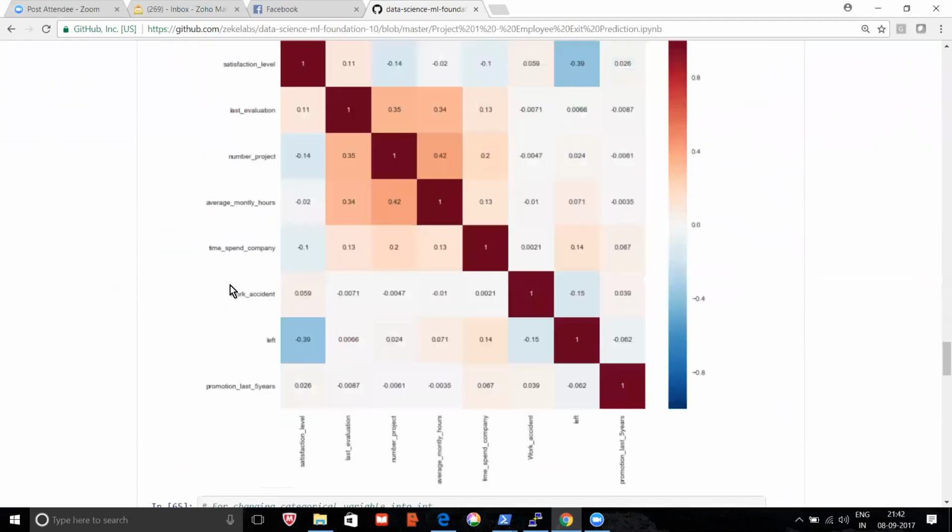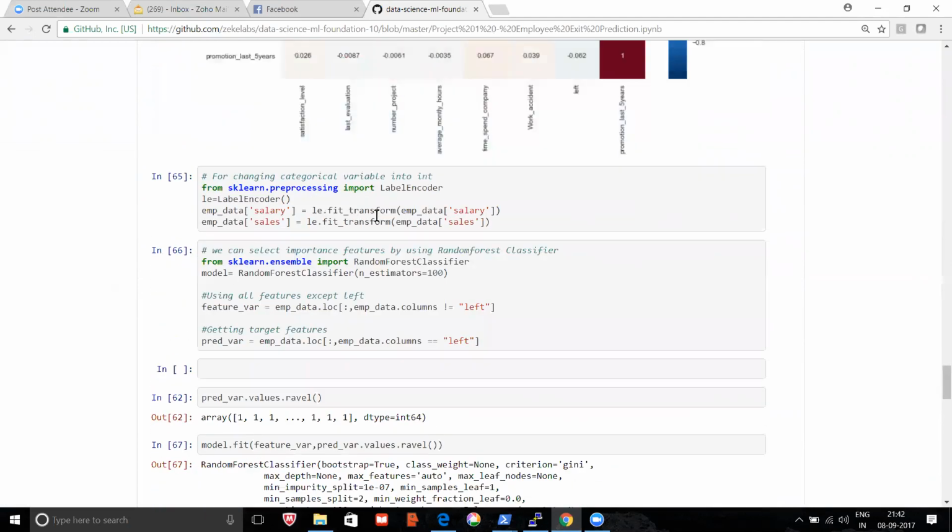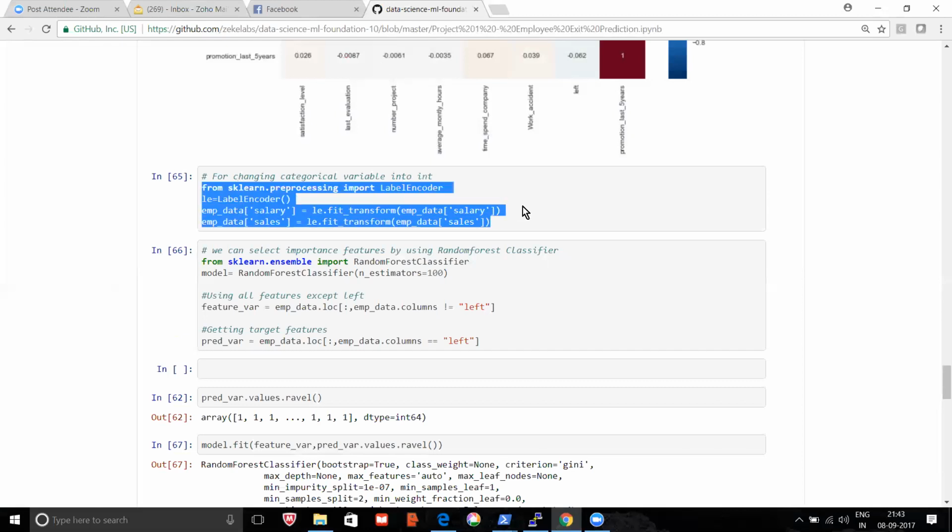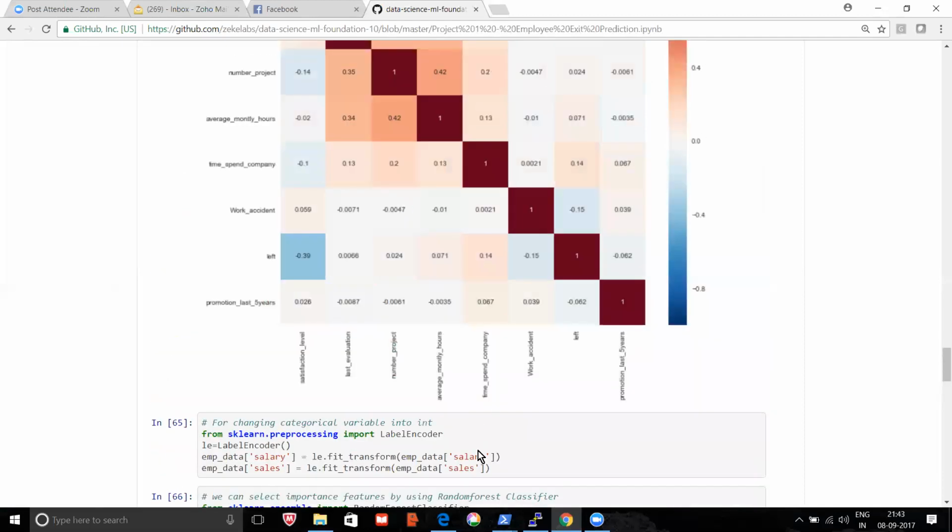Here, right? This is the salary and sales. These are strings, so you have something known as label encoder. Here you'll see this other stuff, label encoder. What it typically does, see this, I'll show you the data, salary and sales. These are your string columns.